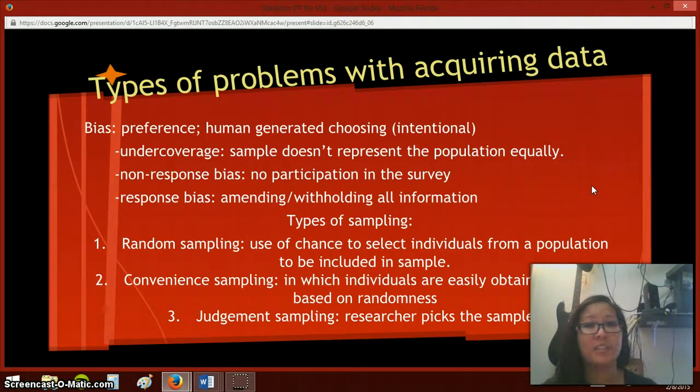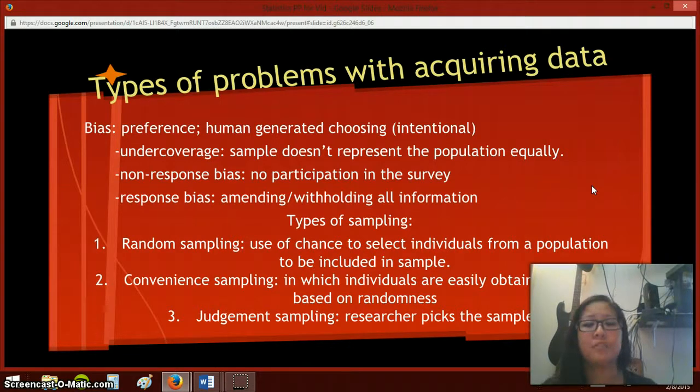A response bias would be amending or withholding information. Somebody saying that, oh, he did get laid at prom, but he wasn't wearing a boutonniere. That could be a bias, because he didn't give you all the information that you actually needed. So there are different types of sampling that can occur, but also can occur with problems.